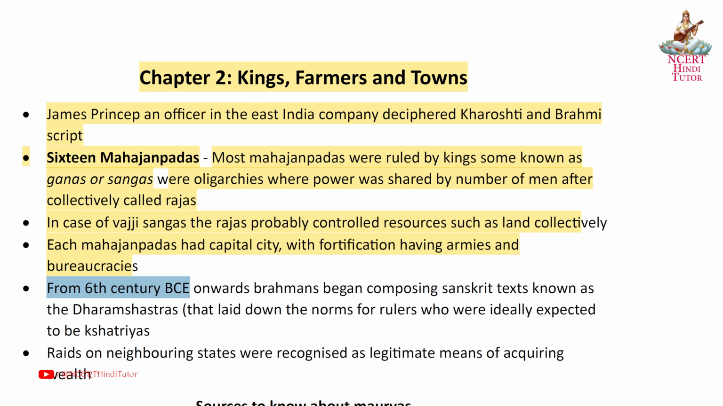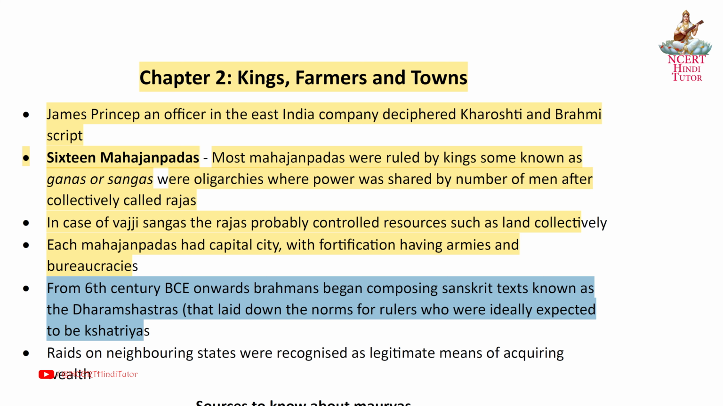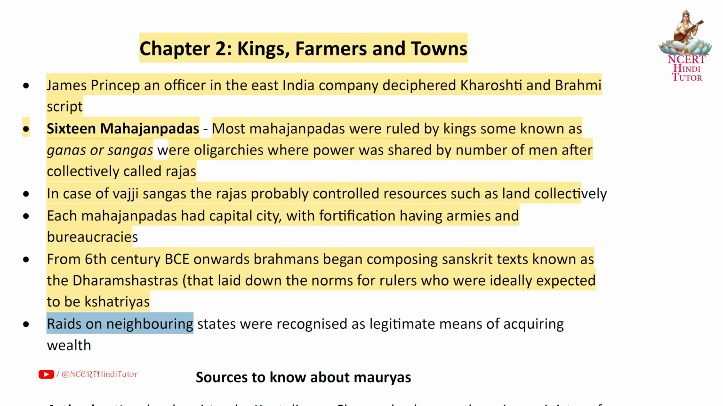From the 6th century BCE onwards, Brahmins began composing Sanskrit texts known as the Dharmashastras that laid down the norms for rulers, who were ideally expected to be Kshatriyas. Raids on neighboring states were recognized as a legitimate means of acquiring wealth.